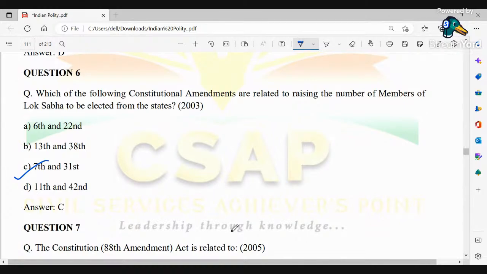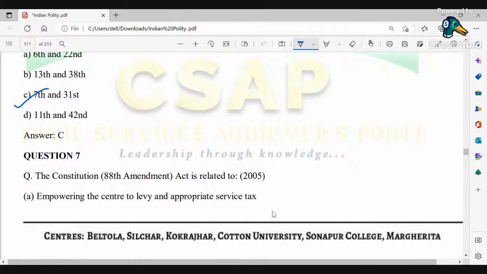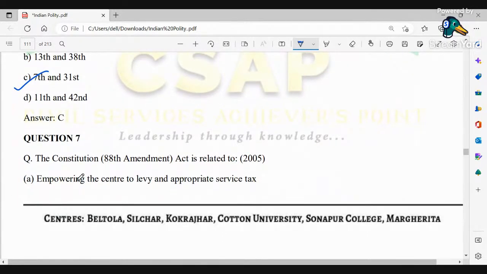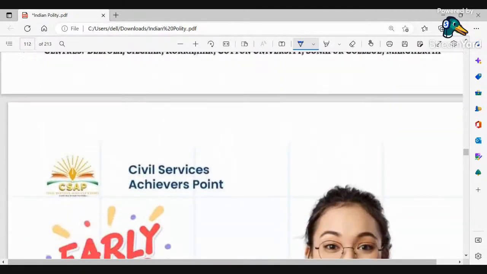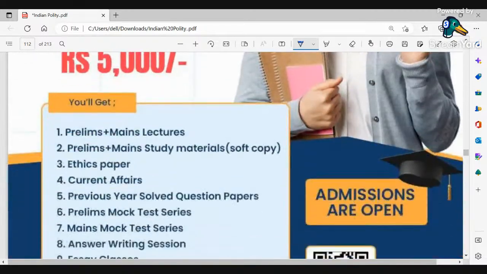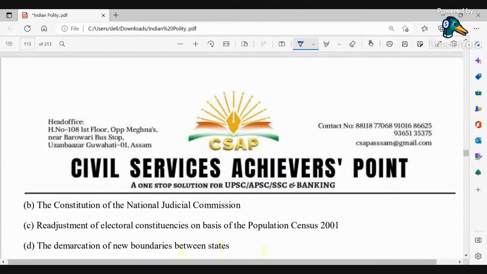Next, the Constitution 88th Amendment Act is related to what? A, empowering the center to levy an appropriate service tax. B, Constitution of National Judicial Commission, readjustment of electoral constituencies on the basis of population census, and the demarcation of new boundaries between states.